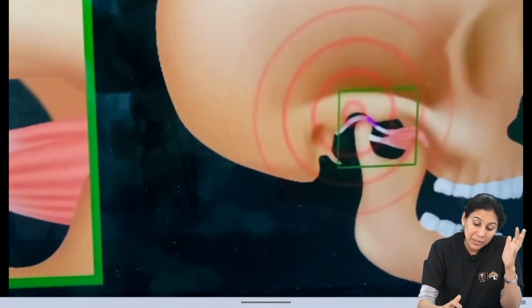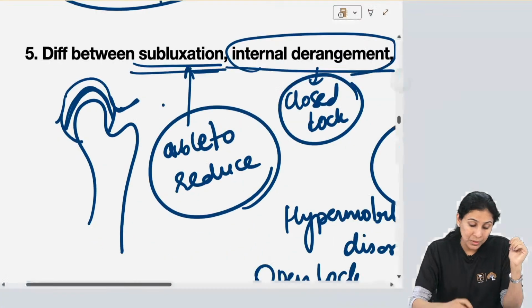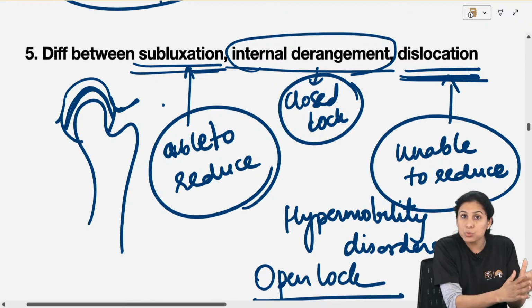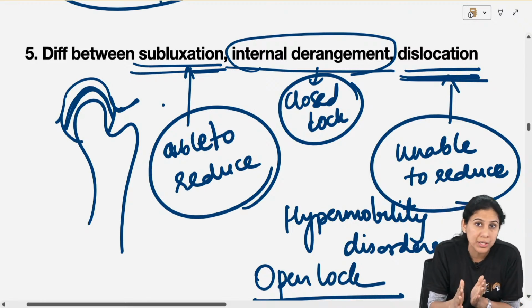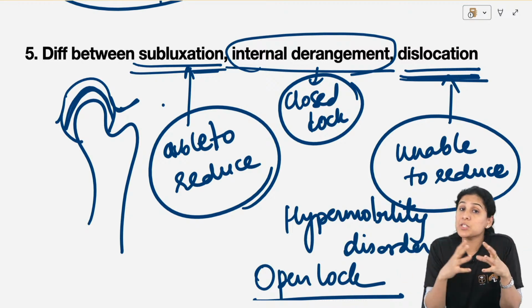Okay, there are different stages of this problem. There are different classifications: early reducing, late reducing, non-reducing, with degenerative changes. There's a proper Wilkie's classification which you need to know.